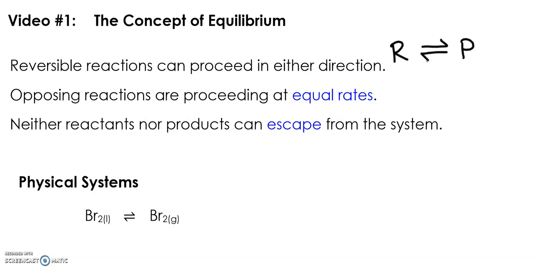Equilibrium is when they proceed in either direction at equal rates. So they're going the same speed, all right? And then your reactants and products can't escape from the system. So if you remember, we talked about this before. This means it's a closed system. So this couldn't be something where we had a gas that escapes. Okay, so let's just talk about these systems where equilibrium could exist.